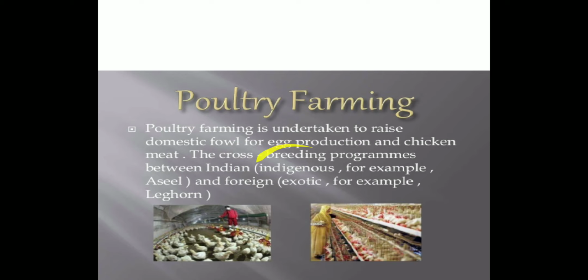Here there's a new term, indigenous species. Indigenous species means the breed of India, whereas foreign species means the species from abroad. So here are some examples of this. Aseel is an indigenous species, whereas Leghorn is a foreign species.